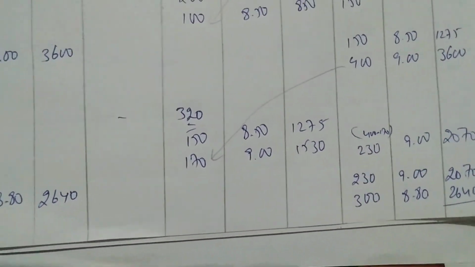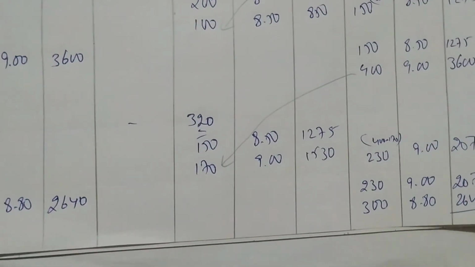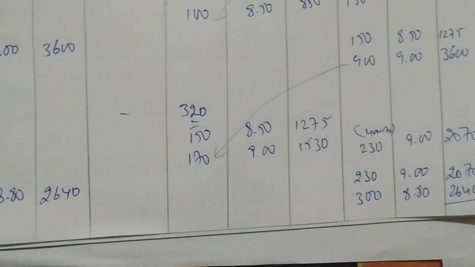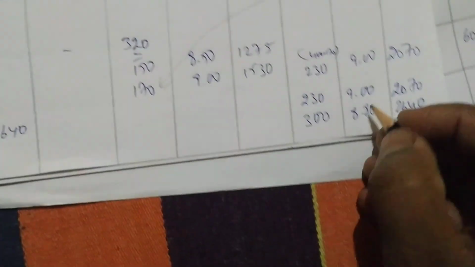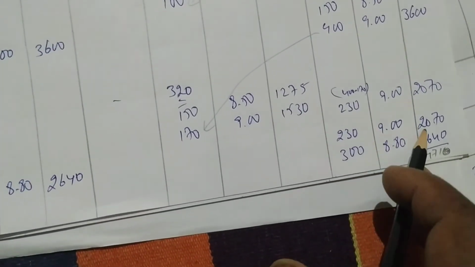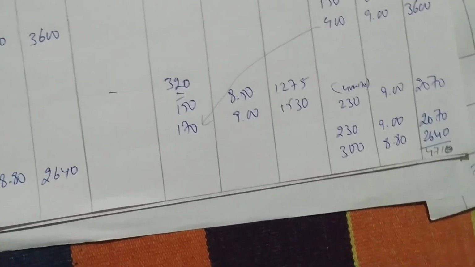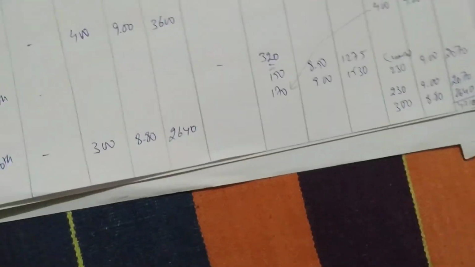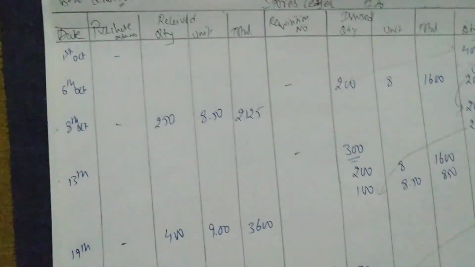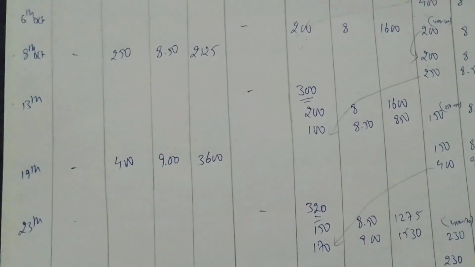Next, see what he says. Just do the total of the amount only. Here this amount total 2070 plus 2640, 4710 you are getting. That's it. But when he asks you to write closing balance, you have to write closing balance as 230 units at 9 rupees, 2070, and 300 units at 8.80, 2640. Total, if he asks, he writes 4710. Total materials we are having 4710. So which method is this? FIFO method, first in, first out. So easy. You can easily solve.